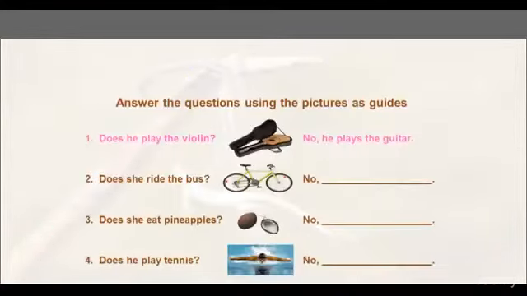Okay, so let's review what we've just studied. Answer the questions using the pictures as a guide. For example, does he play the violin? No, he plays the guitar. Does she ride the bus? Does she eat pineapples? Does he play tennis?